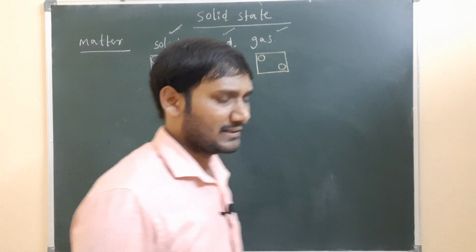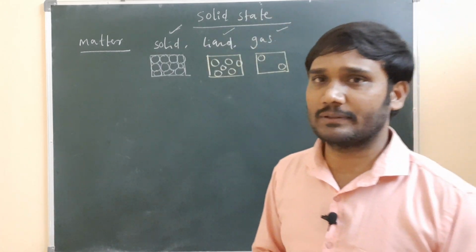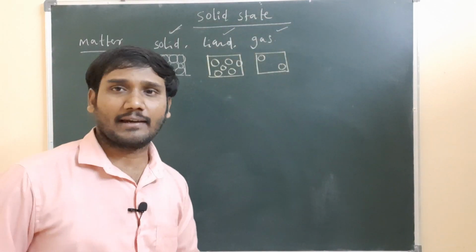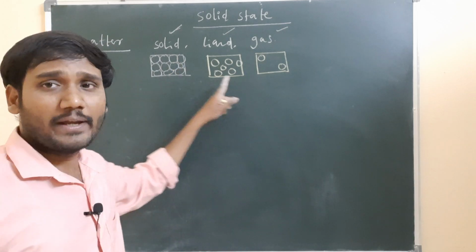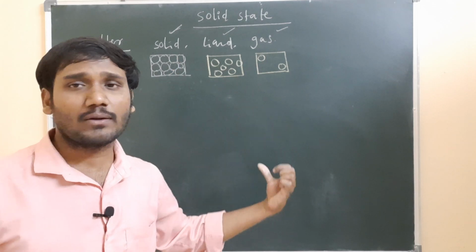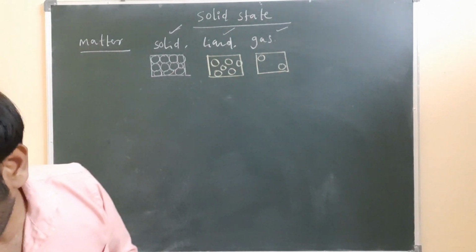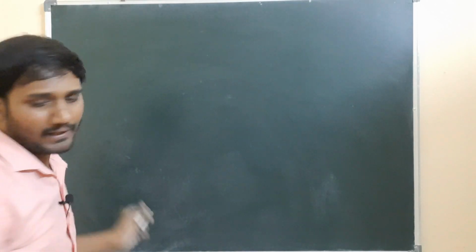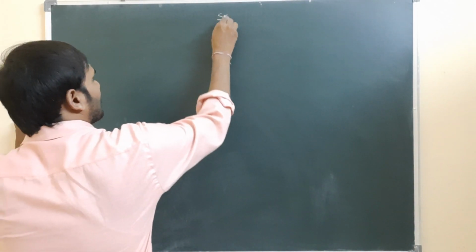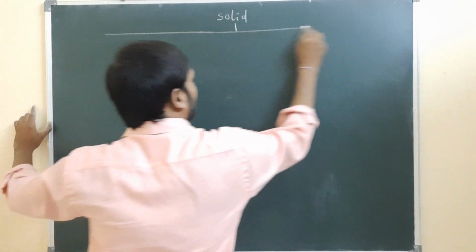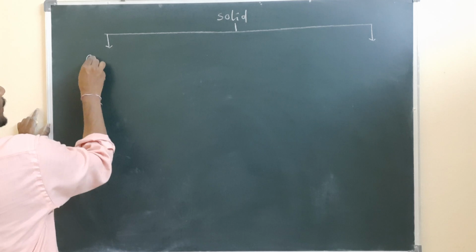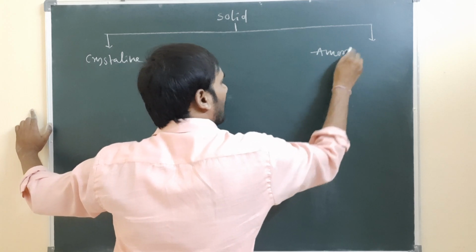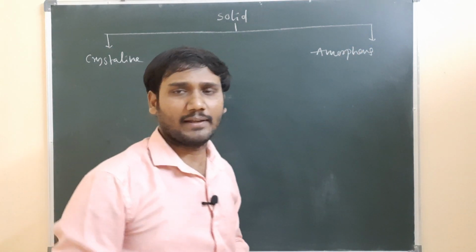But again this solid, we are dividing into two types: one is the amorphous form and another is the crystalline form. So let us discuss why the solid is divided into two types and based on what factor. Here the solids are divided into two types, one is the amorphous form and another is the crystalline form. I am writing here, one is the crystalline form and another is the amorphous form.